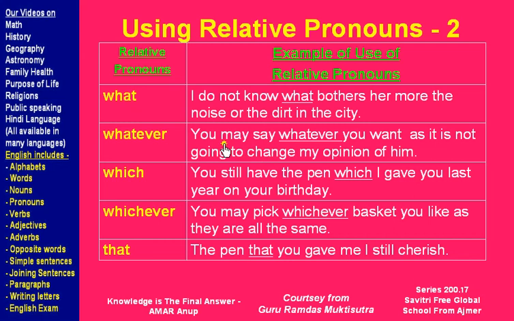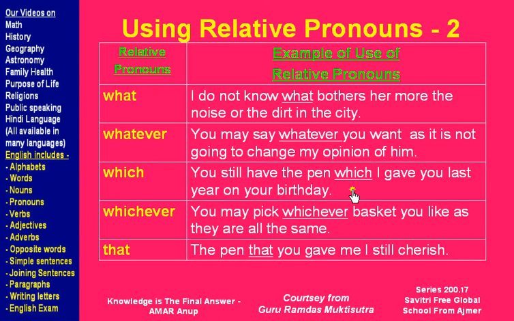Next example, you may say whatever you want, as it is not going to change my opinion of him. Suppose you have a bad impression or bad opinion of somebody and somebody tries to change it, you say something like that. So again, you may say whatever you want. Here whatever is connecting this first part of the sentence, relating it to the rest of the sentence.